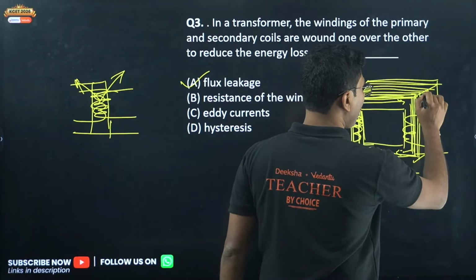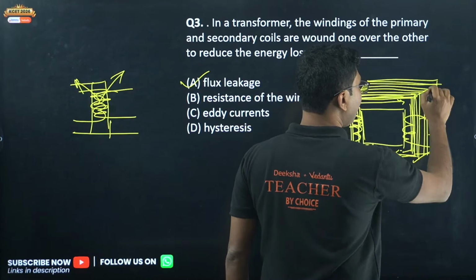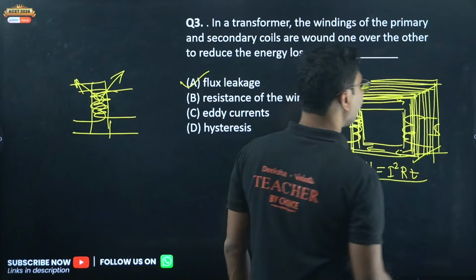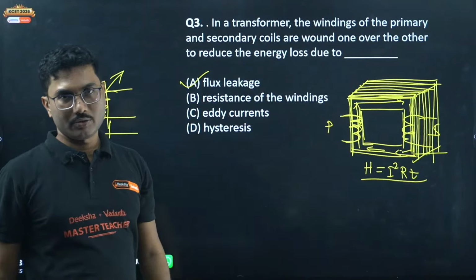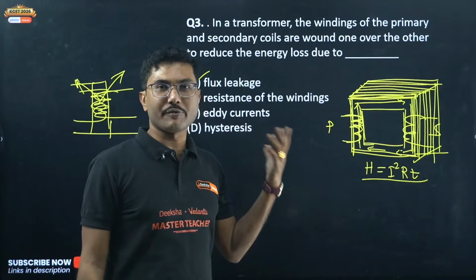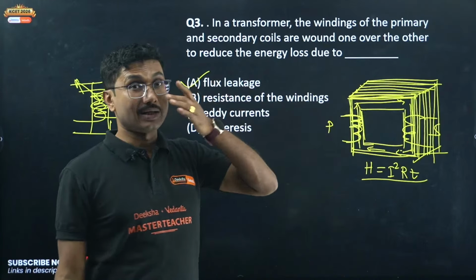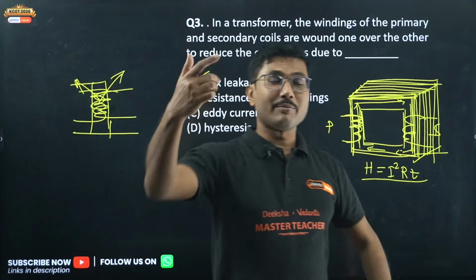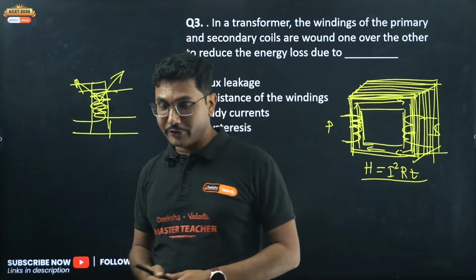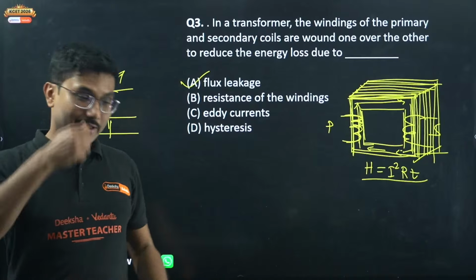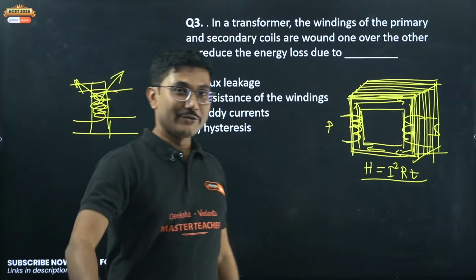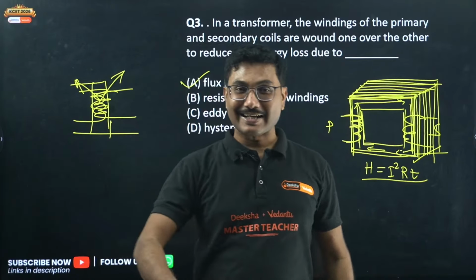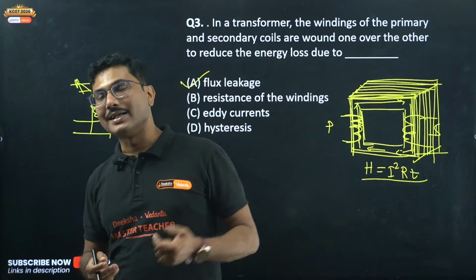Eddy current you cannot stop, but you can reduce its value, and by reducing the value you can reduce the heating effect. That's why transformers always get hot, because of the eddy current. And one more application of eddy current: if you have ever gone to airport security or mall security, where the security guard checks you using a metal detector device that makes a sound, that is basically due to eddy current.